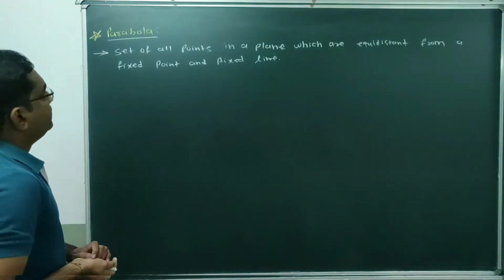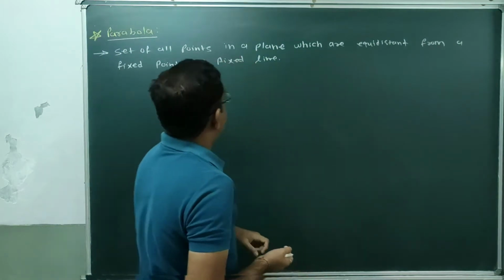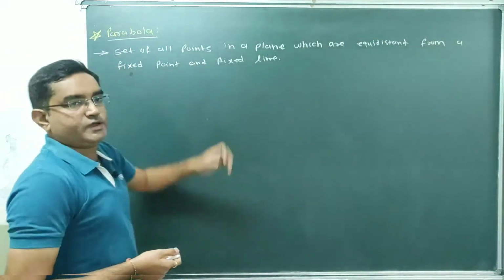Done? What is parabola? It's a set of all the points in a plane which are at equidistance from a fixed point and fixed line.